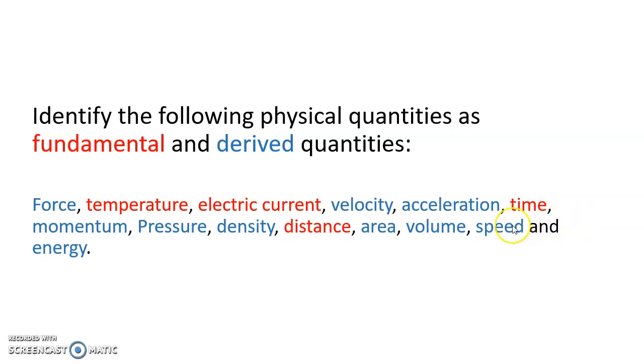Speed is also a derived quantity because the formula for speed is distance upon time. And energy is force into displacement. So energy is also derived from two other quantities, hence it will be called a derived quantity.